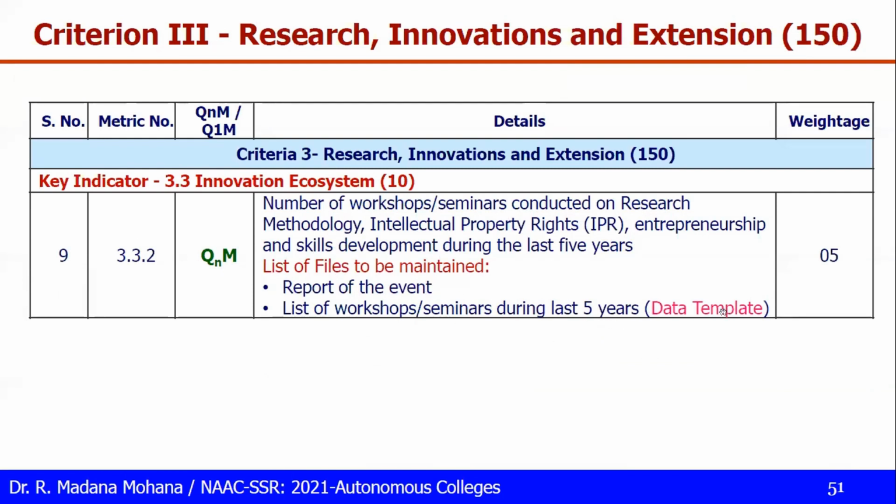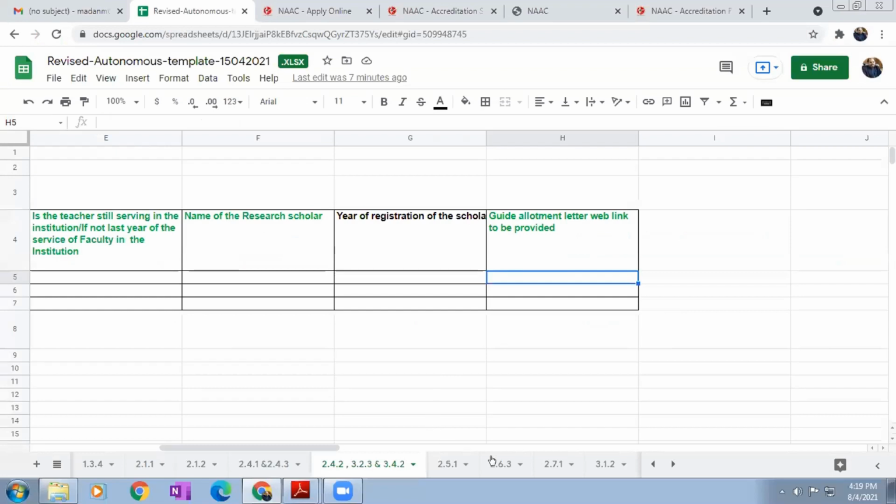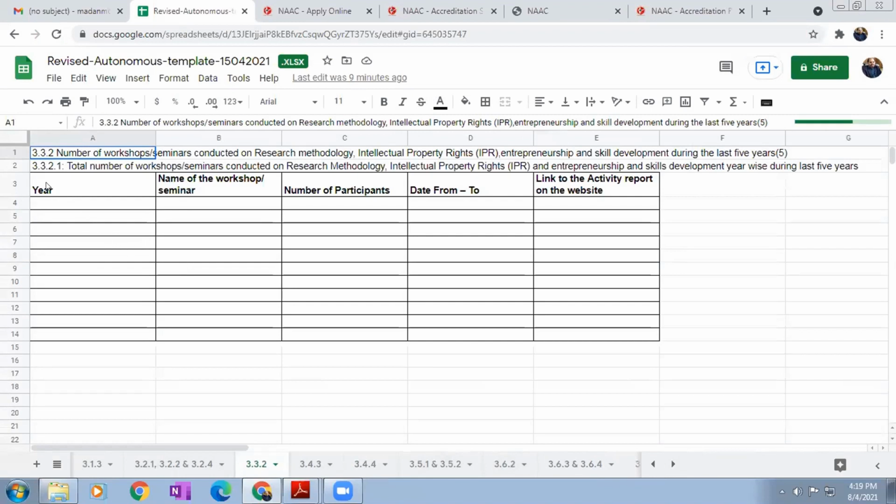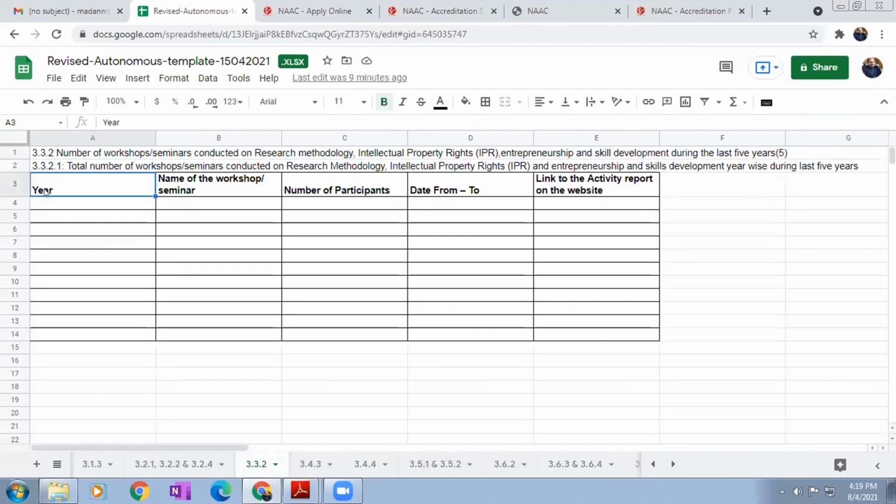Now let us see the SOP clearly. First, go back to the data template for 3.3.2. See, the data needs to be collected in this format. Last 5 years means from the 2021 year. Name of the workshop or seminar, number of participants, date from-to, link to the activity report on the website. Every individual activity, you can't combine multiple activities. Year-wise, suppose you have conducted 30 activities, you have to provide 30 web links. In every row, you have to paste the link.